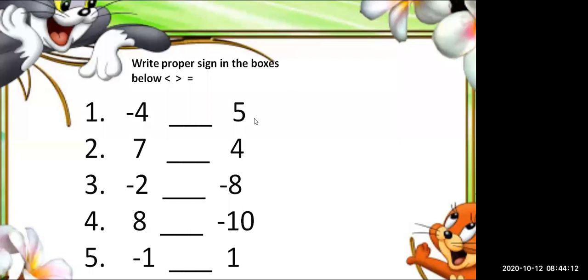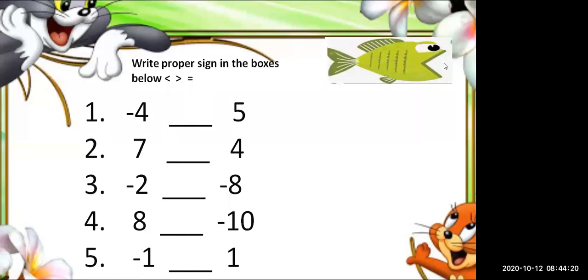So we will do the last concept. Okay, so these are the numbers. Here you can see a big fish. We have to see which is the bigger number, and many times students get confused about which sign we should put.